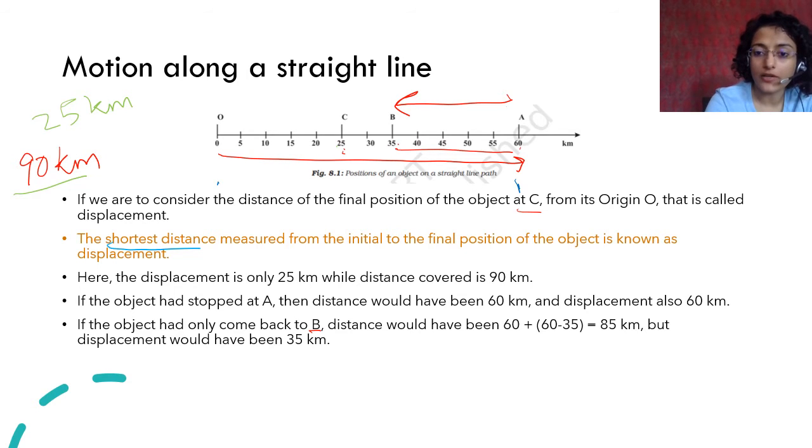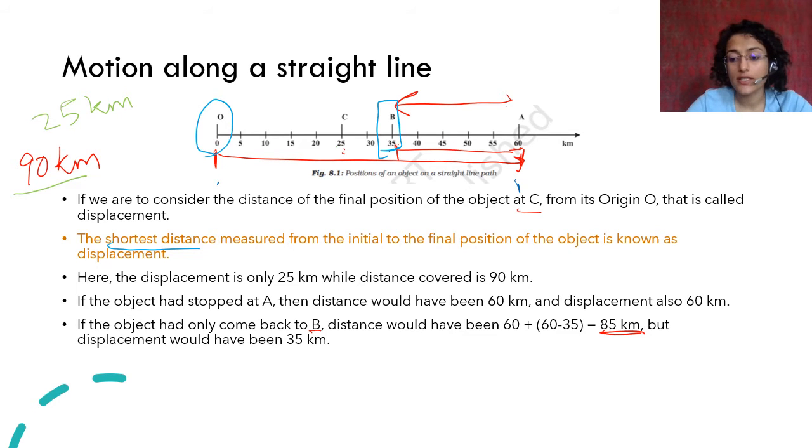This is 25 kilometers, right? 60 minus 35 is 25. So it covered 0 to 60 and then covered a further 25 kilometers, a total distance of 85 kilometers. But since it came back from A, the displacement from O is only 35 kilometers.